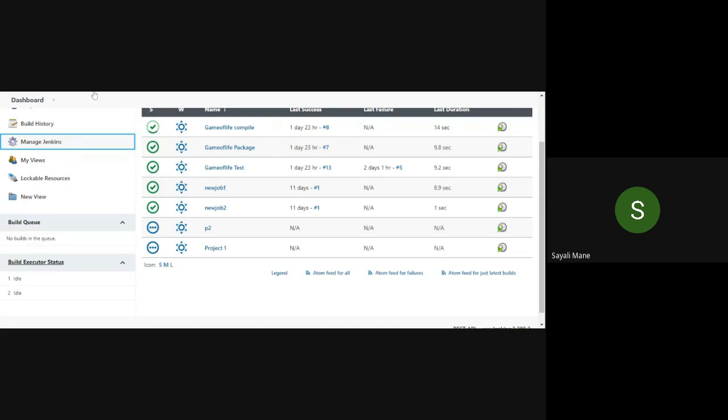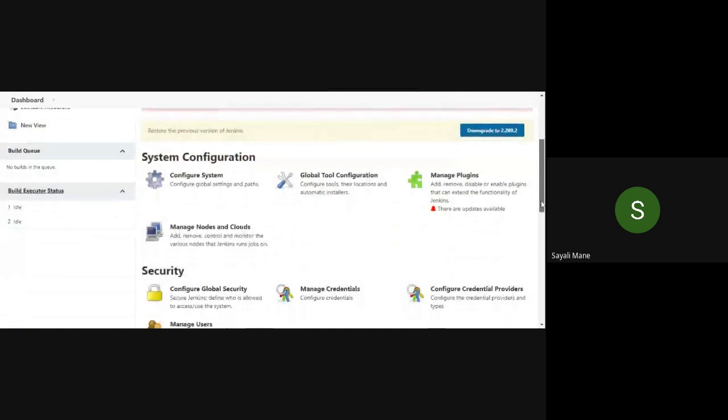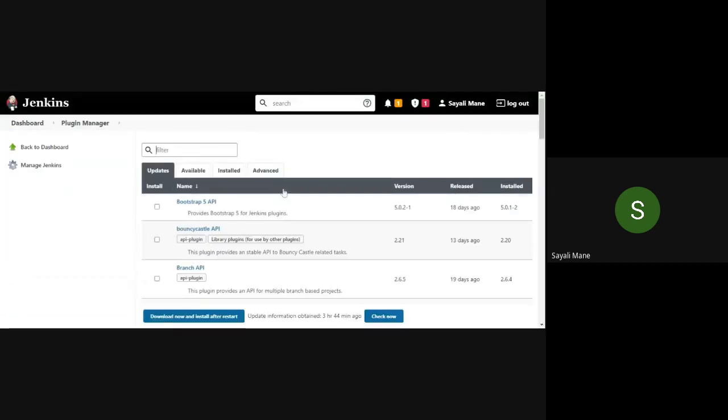Click on it, manage Jenkins. Then simply scroll down and click on the manage plugin. So are you getting this screen? This one?